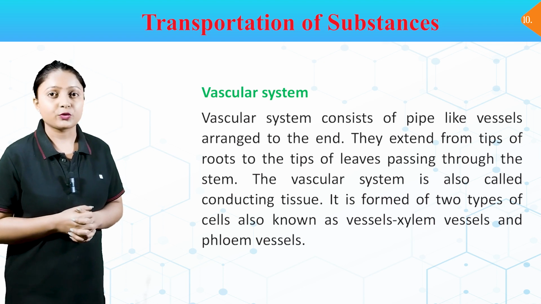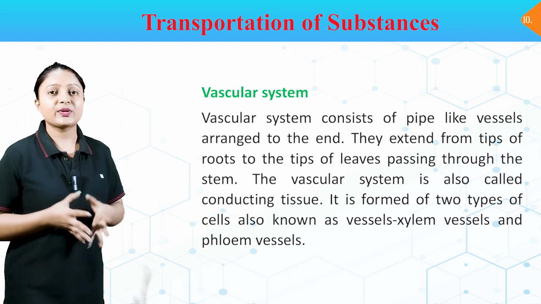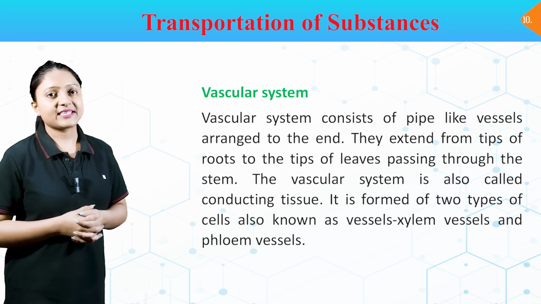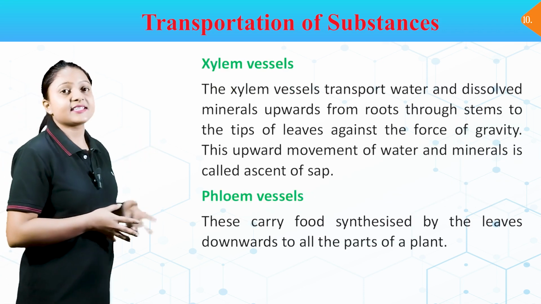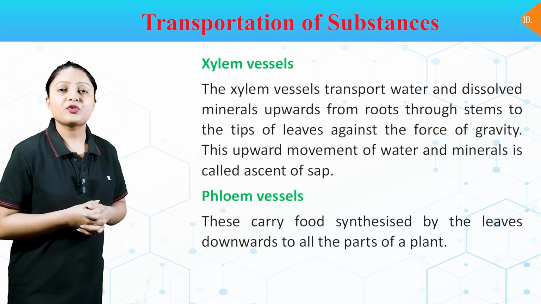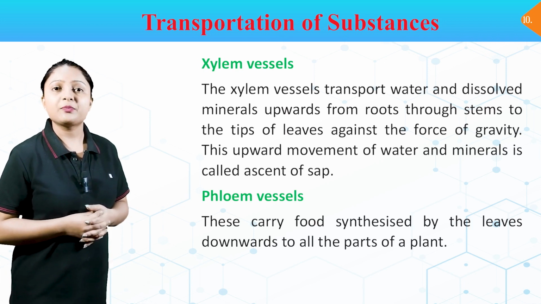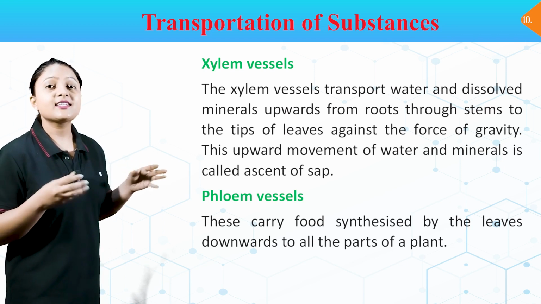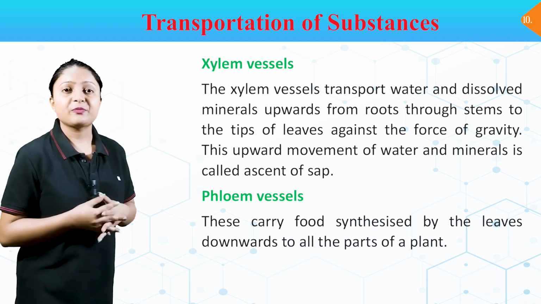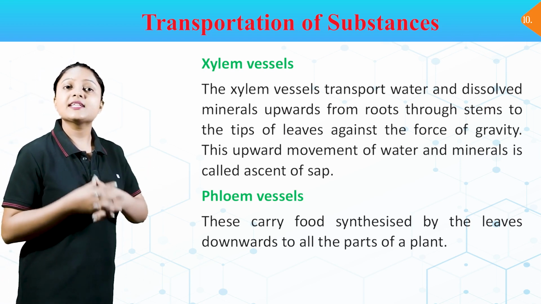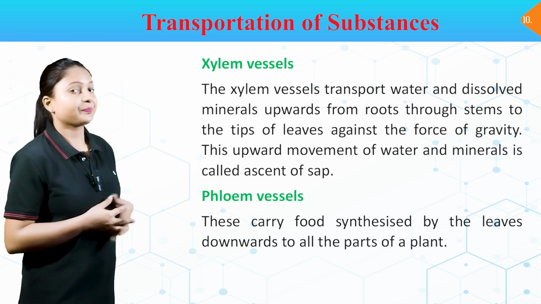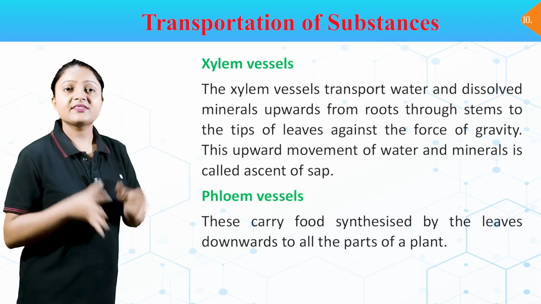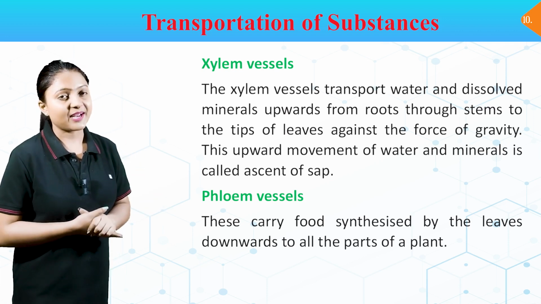It is formed of two types of vessels, xylem vessels and phloem vessels. Xylem vessels. The xylem vessels transport water and dissolved minerals upward from roots through stems to the tips of leaves against the force of gravity. This upward movement of water and minerals is called ascent of sap. Phloem vessels. These carry food synthesized by the leaves downward to all the parts of the plant.